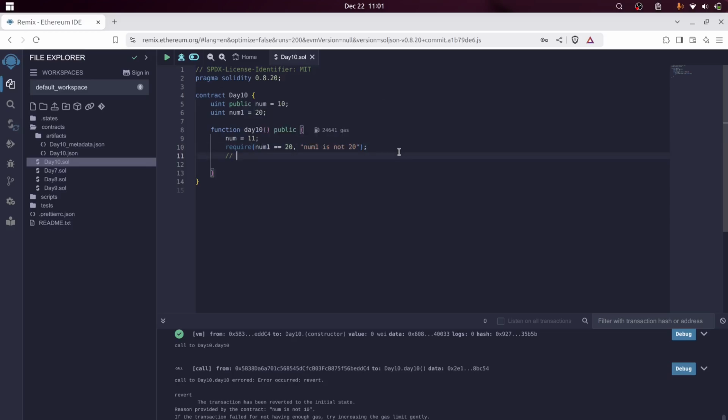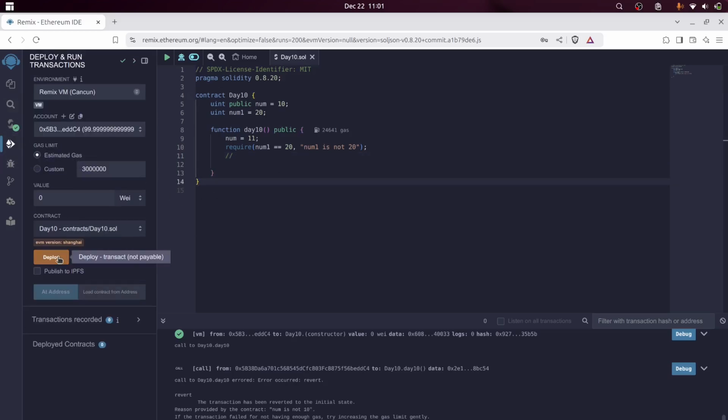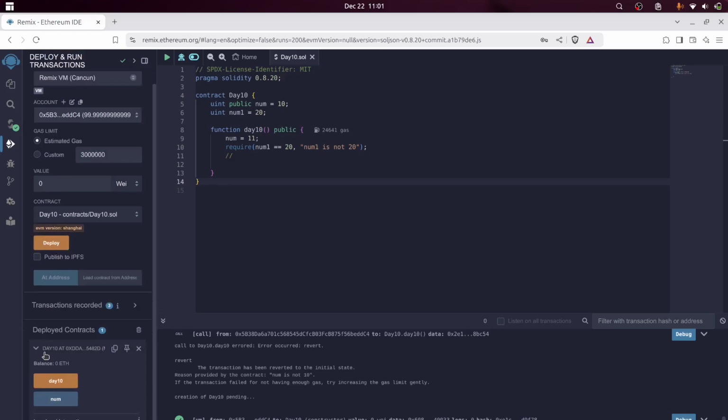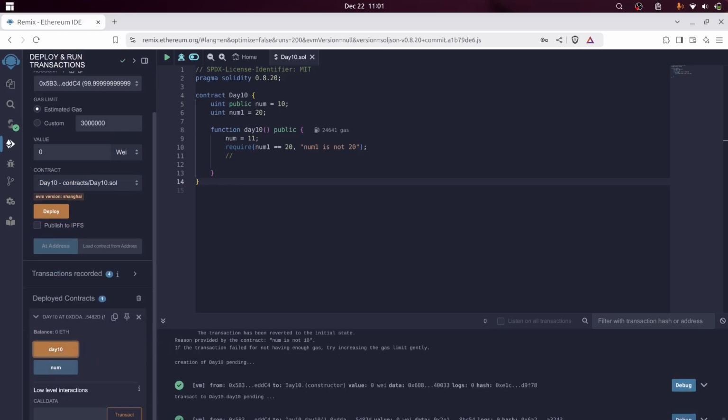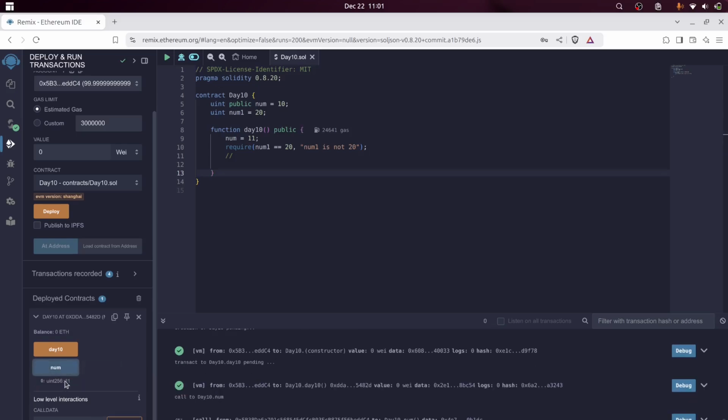So let's deploy the contract and see what it actually does. Let's deploy it and we will call day10. As you can see, the transaction got executed. Initially the number was 10, now the number is 11. If we call num, as you can see, the number value is 11. So this is one condition.